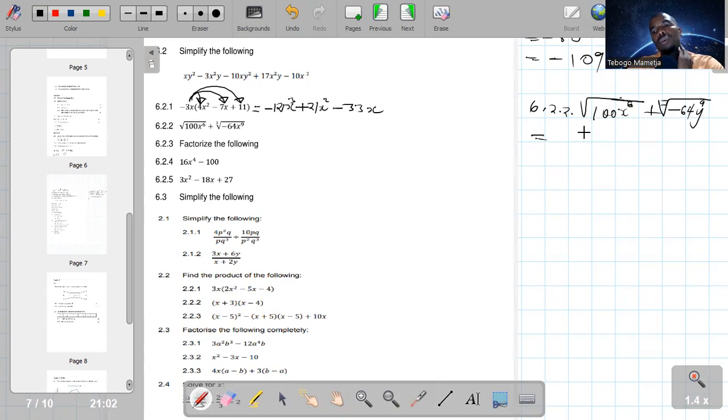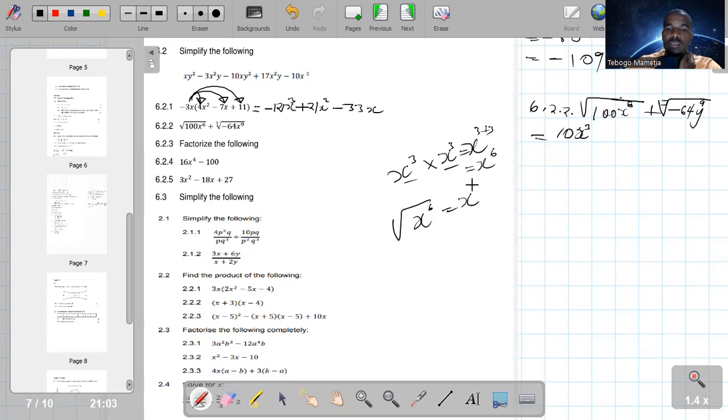Okay. Now the square root of 100x to the power of 6. So we are looking for the square root of 100 and the square root of x to the power of 6. The square root of 100 is 10. Why? Because 10 times 10 is 100. Then the square root of x to the power of 6. We are looking for that which, multiplied twice by itself, gives x to the power of 6. It's x to the power of 3. Why? Because x to the power of 3 times x to the power of 3, when we multiply powers of the same base, we add exponents, which is going to be x to the power of 6. So meaning the square root of x to the power of 6 has to be x to the power of 3.